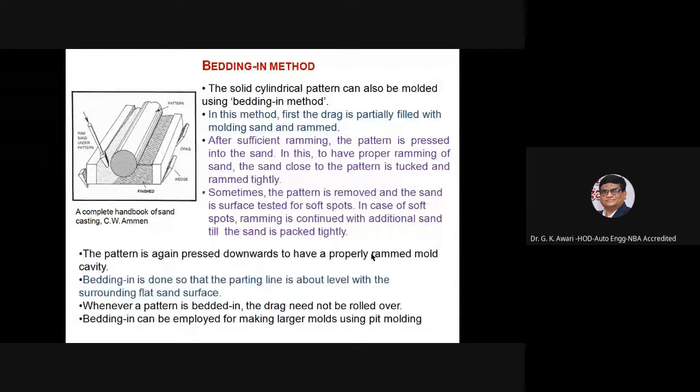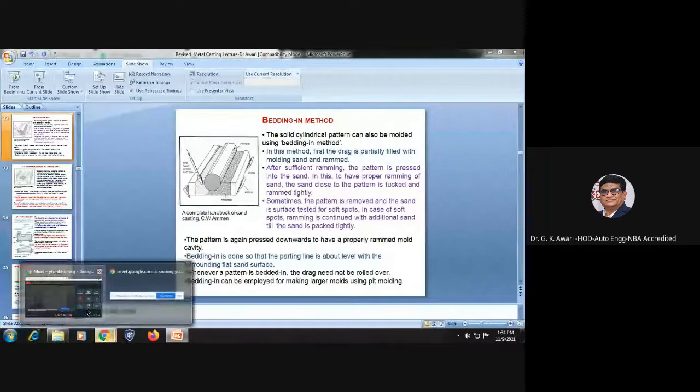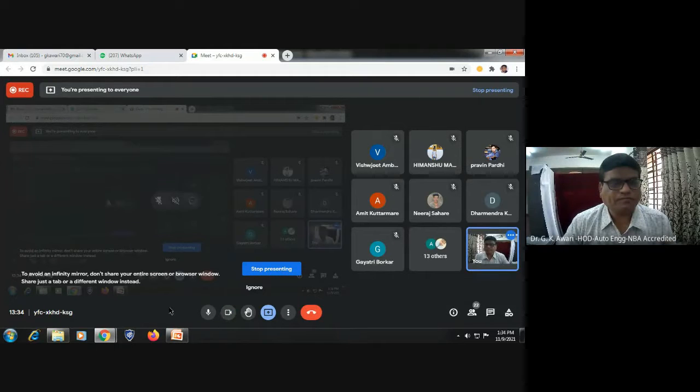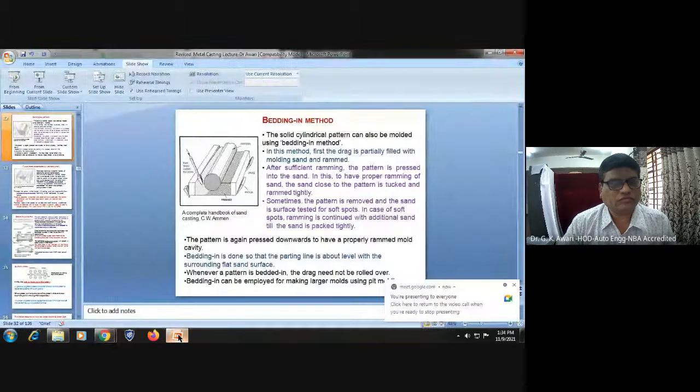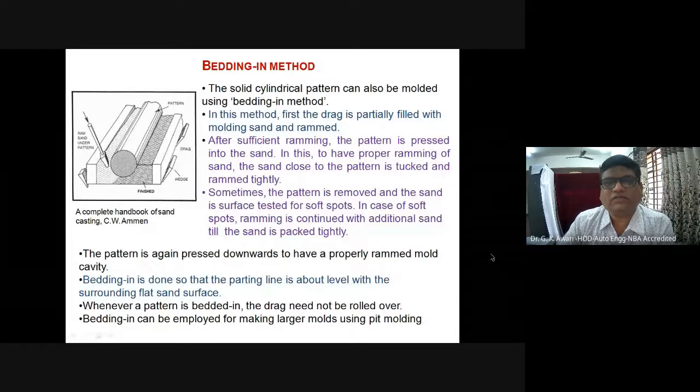Then the bedding in method, that is, a solid cylindrical pattern can also be molded using the bedding in method. In this method, first the drag is partially filled with molding sand and rammed.